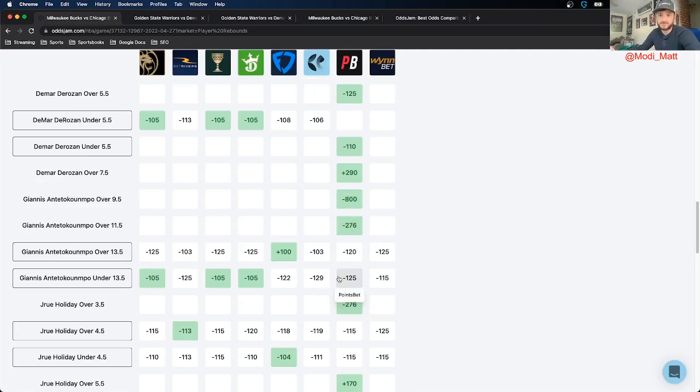The first thing I need to do before I decide if I want to play it or not is look at the market width. Market width is just a way for the OddsJam perfect line to signify confidence in the line. The lower number, the better. The higher, the worse. For a player prop, anything under 40 is fair game.